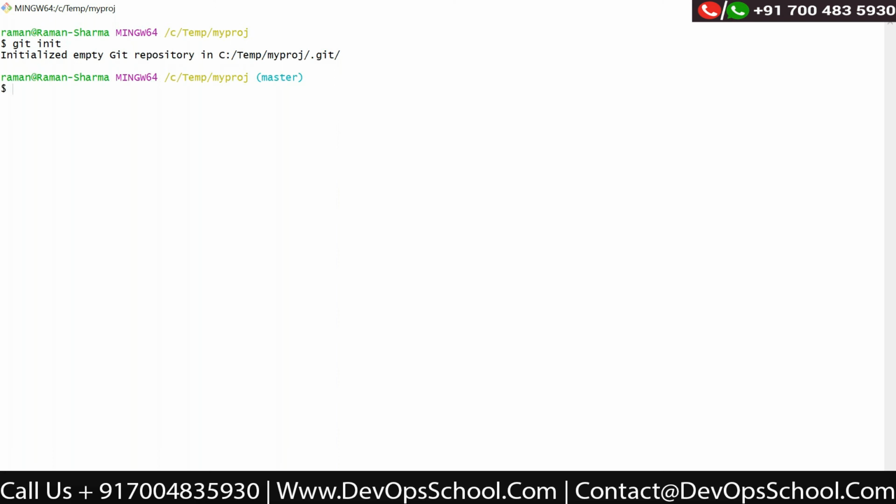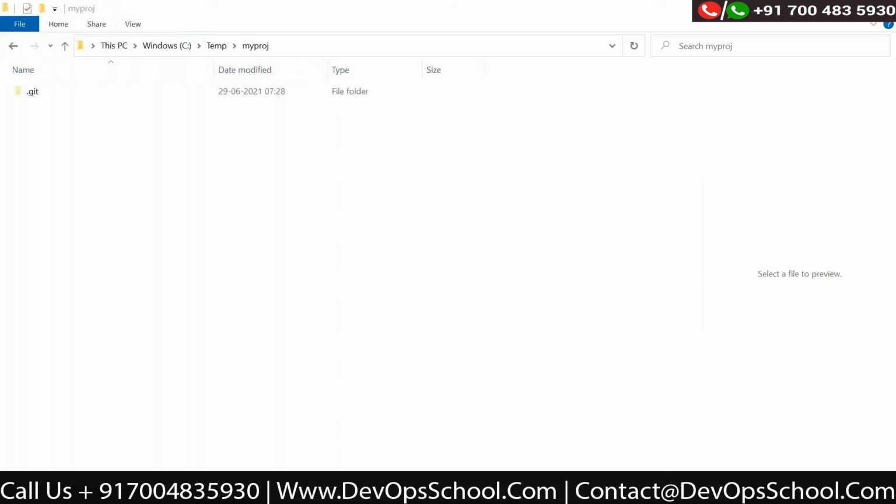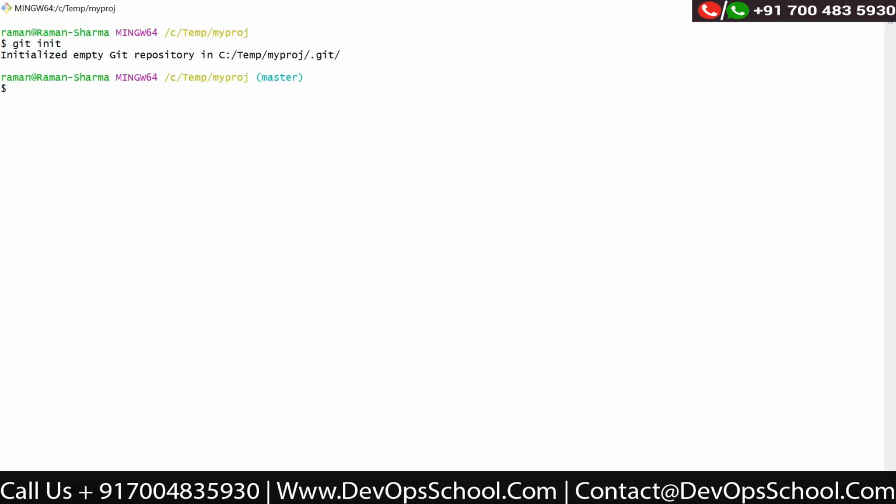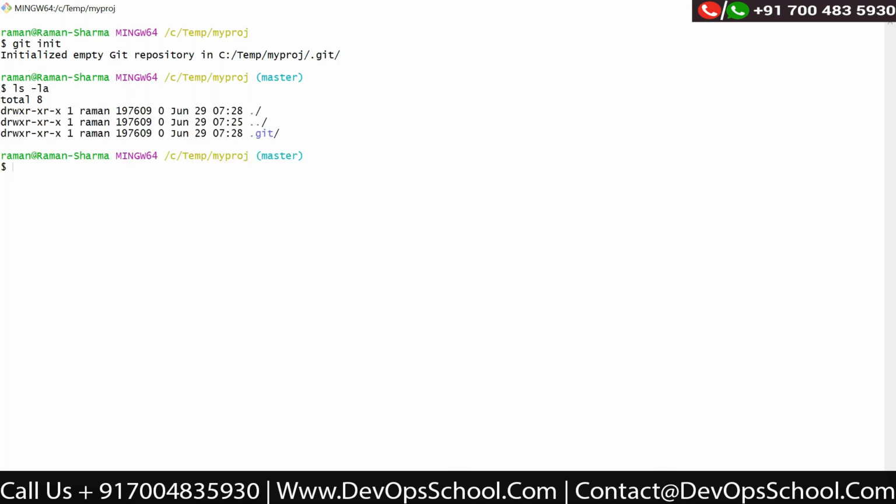When you write it, it will create one directory, .git. You can check here also with ls -la. You can see the .git directory got created. This directory indicates that your local repository is initialized.